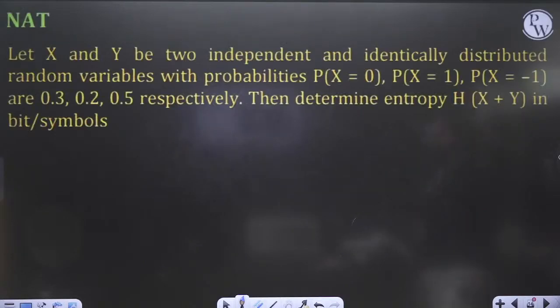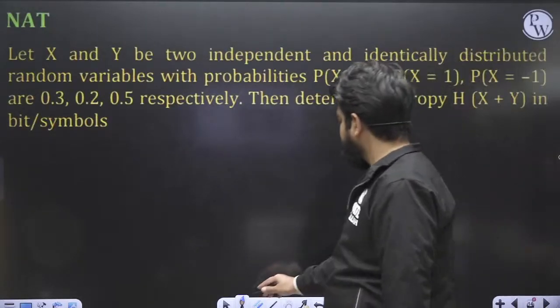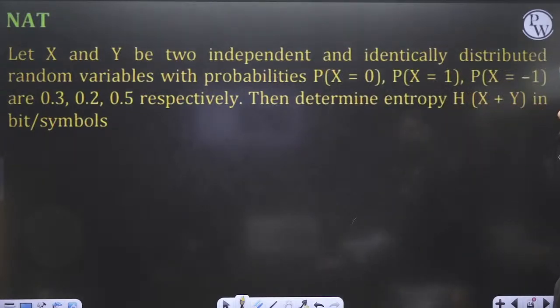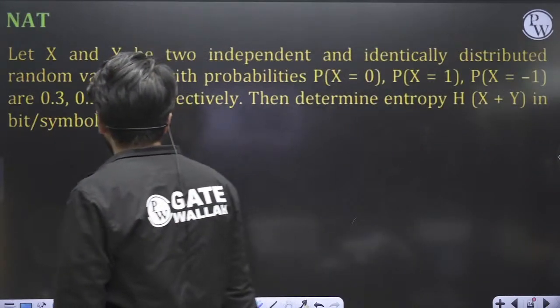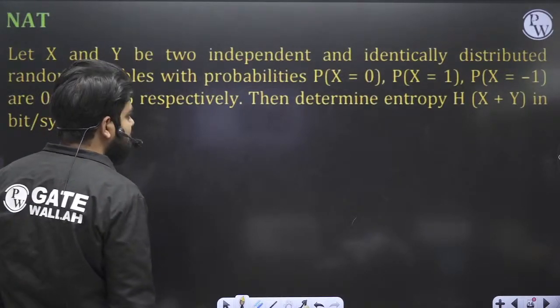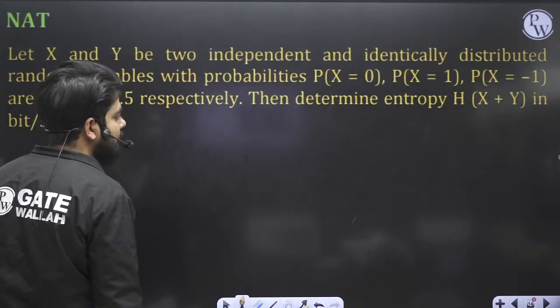Perfect. Now let us move on to this question. In the next question they are asking us to calculate: x and y are two independent and identically distributed random variables with probabilities for x equal to 0, x equal to 1, x equal to -1 respectively. Determine the entropy of x plus y.